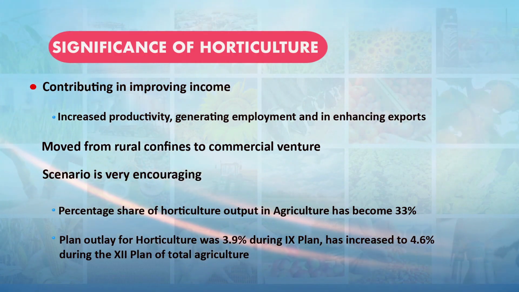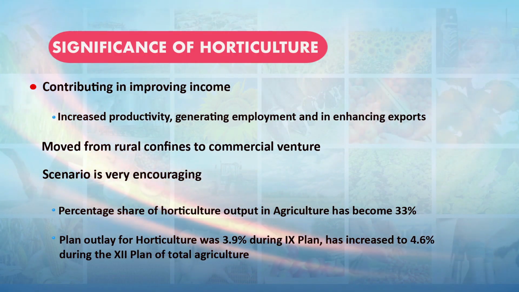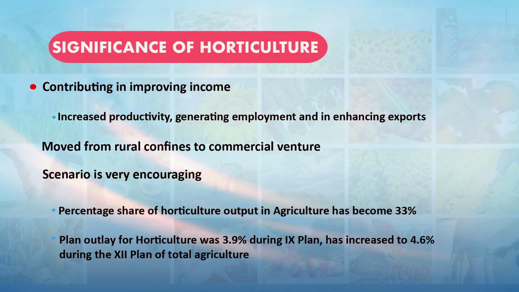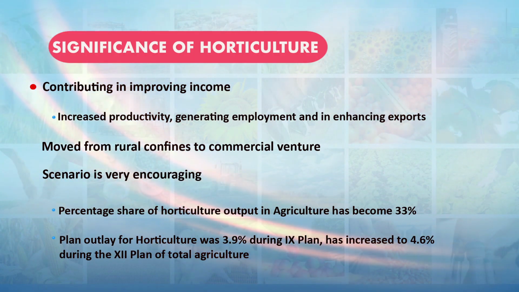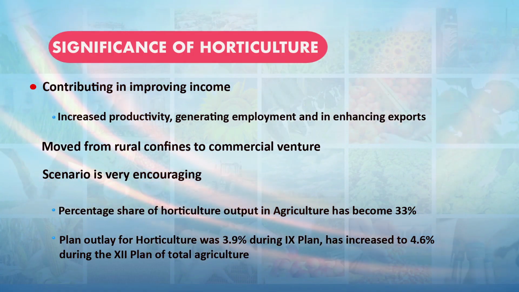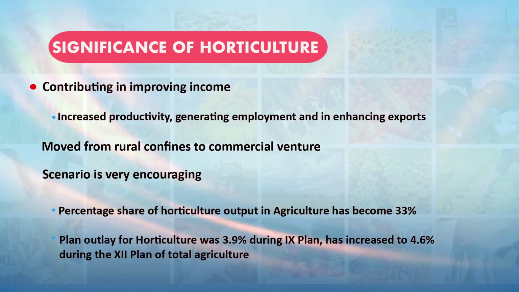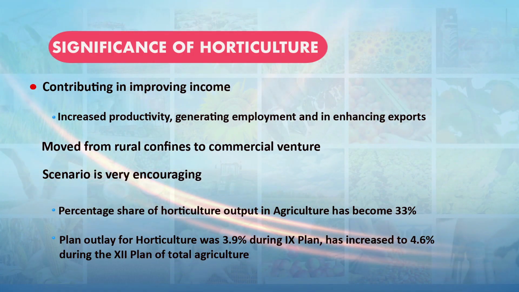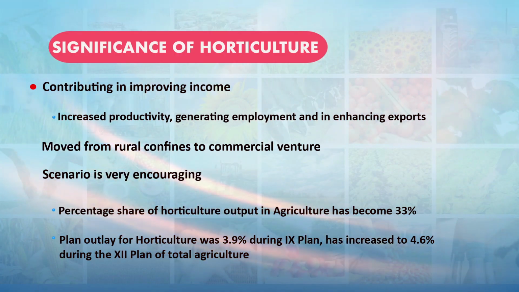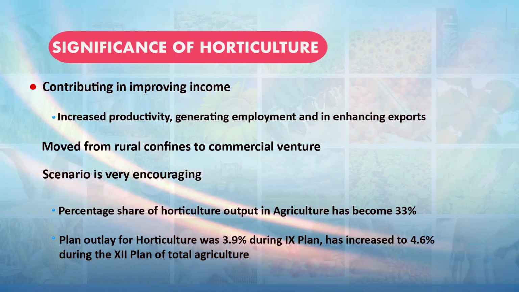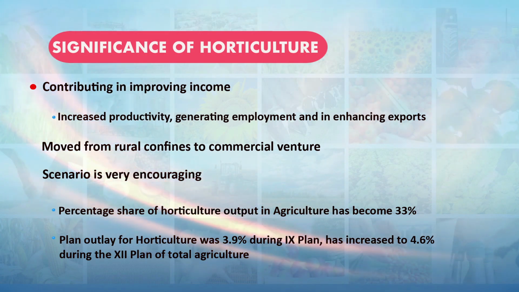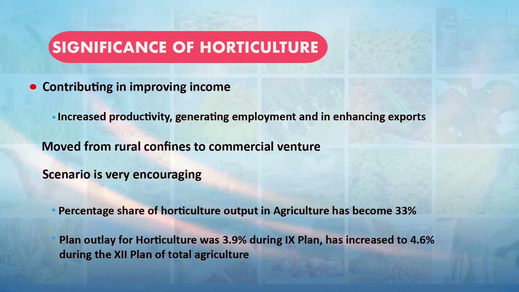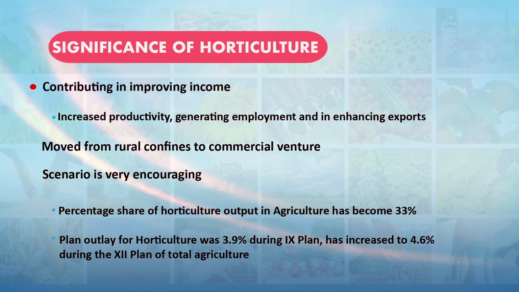In the 11th 5-year plan, 3.9% outlay was given to the horticulture sector, which has been increased to 4.6% during the 12th plan of the total agriculture sector.